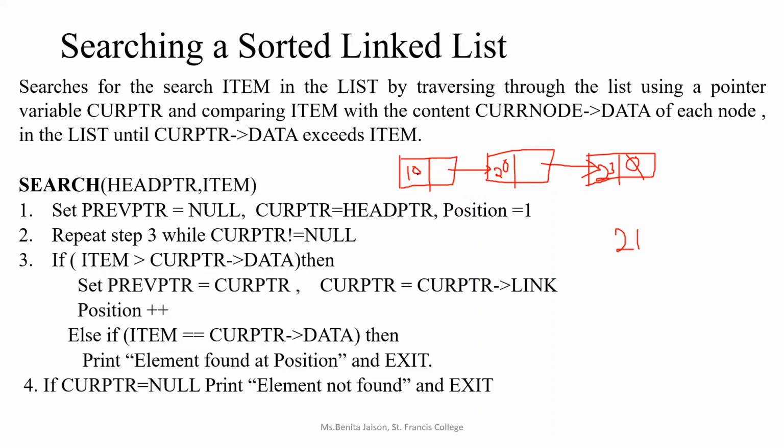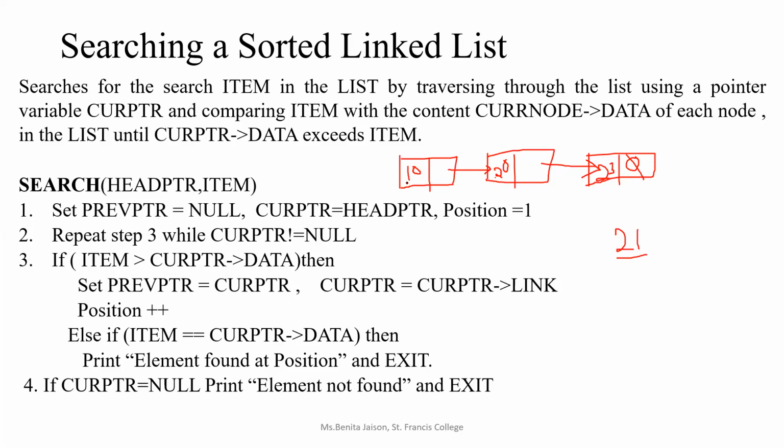So we compare with the data of the first node, 10 and 21, not equal. Second node, 20 and 21. Now what do we have to do? The key operation is comparison, so we will avoid extra comparisons. We will do only one comparison: whether the item is greater. So, whether 21 is greater than 10.